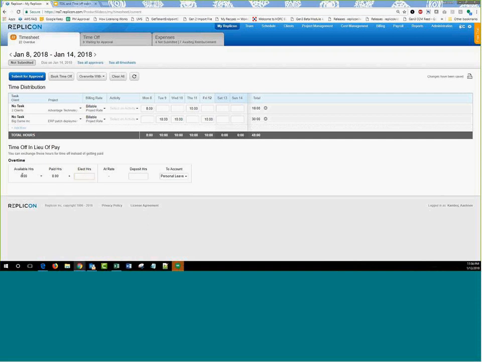I will have this box here. So I have a total of 8 hours extra. I say, okay, I want 4 hours to be paid for and I want 4 hours to be converted to TOIL. So I have the option here. Next, I have the option set to user chooses the multiplier.